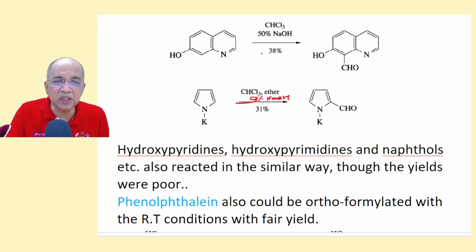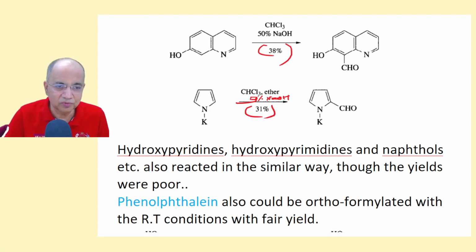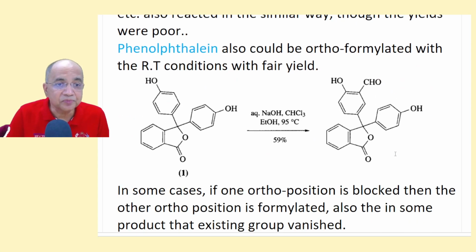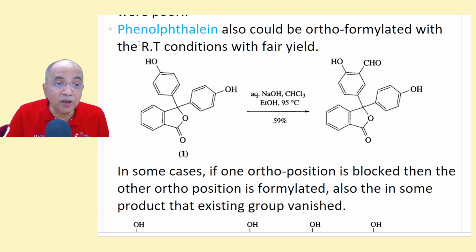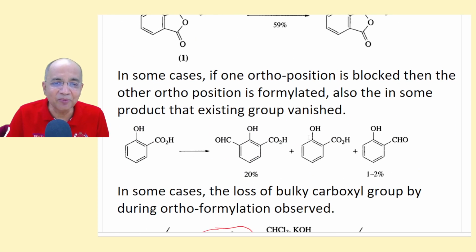Now the percentage yield was not good at that time. Even a huge molecule like phenolphthalein, which has a phenolic OH group, could be ortho formylated in one ring under the same condition. Sometimes if one ortho is blocked, then the other ortho is formylated.